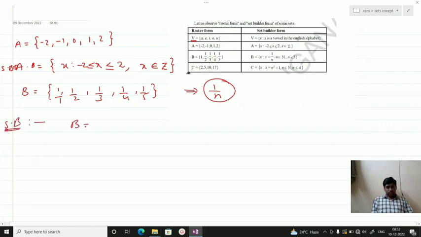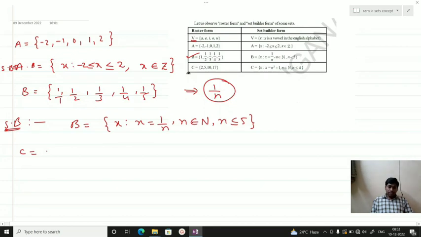So B is the set such that x is equal to 1 by n, where n starts from 1, 2, 3, 4, 5. So n belongs to natural numbers, and n is less than or equal to 5. This is how we write this set in set builder form. Next, roster form. You see that these kinds of questions are important.